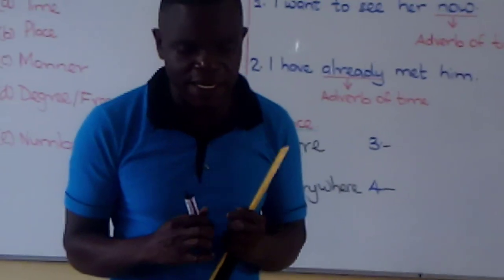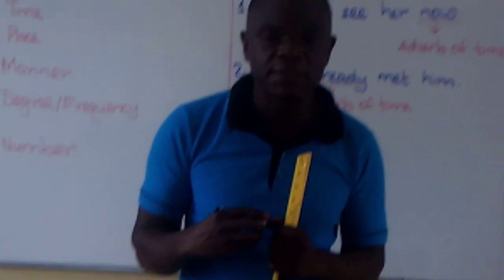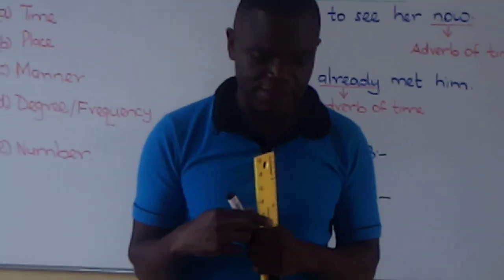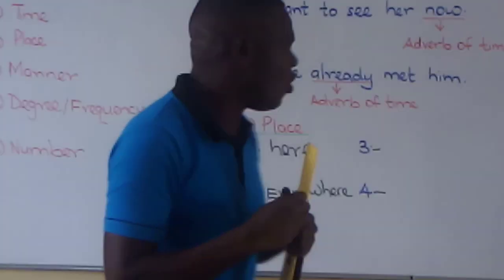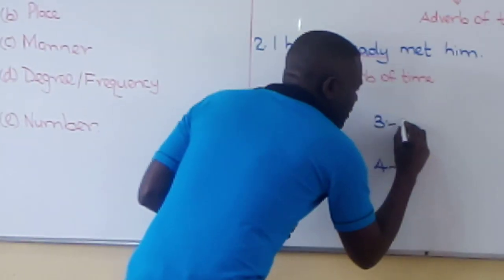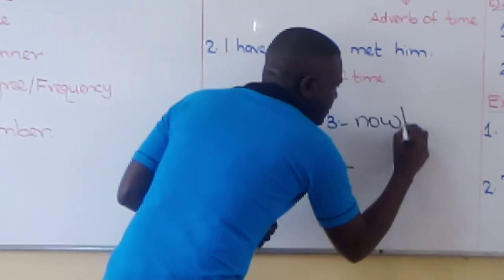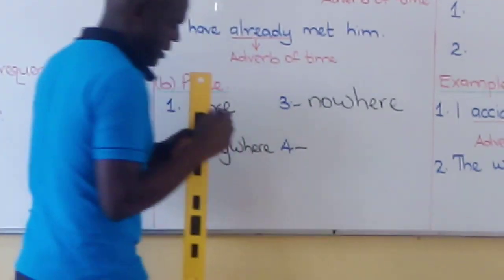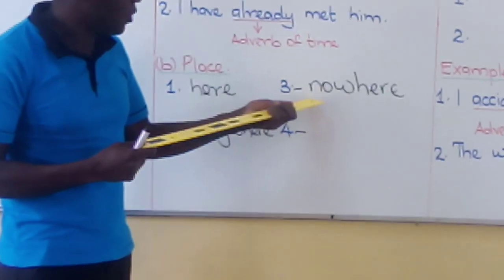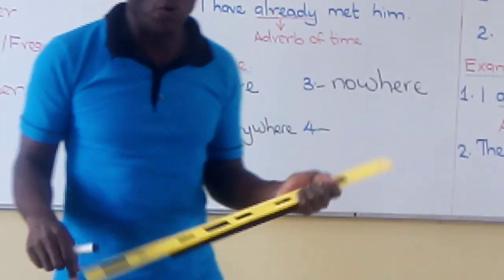Can I hear from Candice? Adverb of place. Yes, Candice, that is correct. Nowhere. Nowhere is an adverb of place. That is the spelling of the word nowhere.